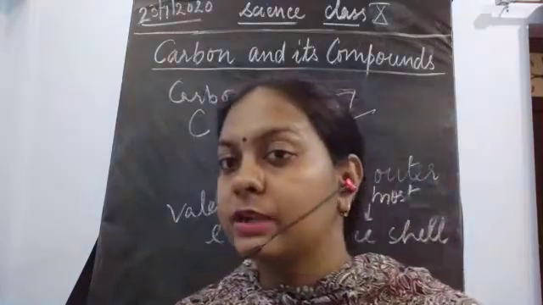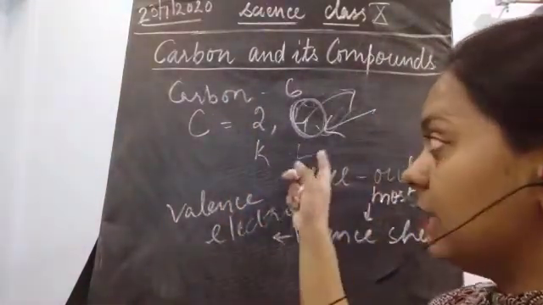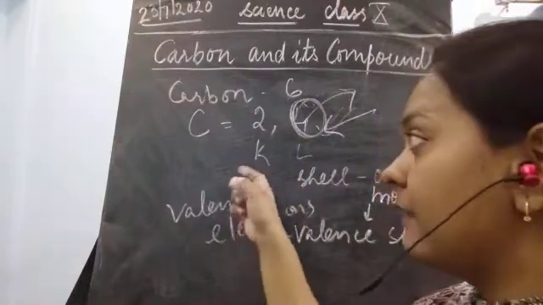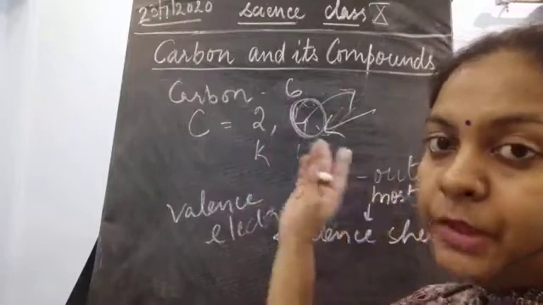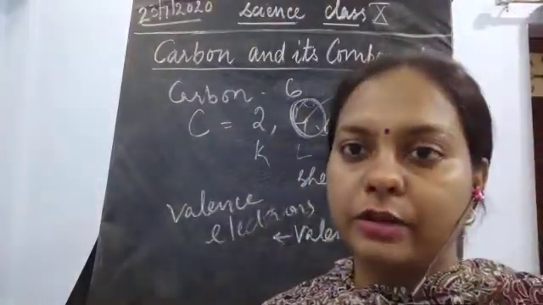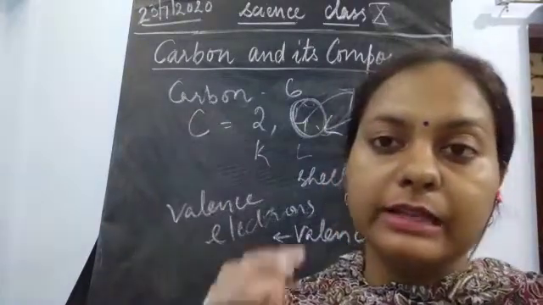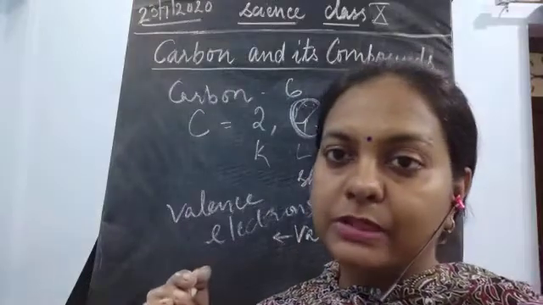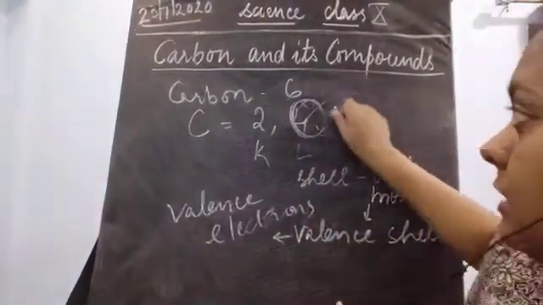Because it has an incomplete shell. The K shell has 2 electrons, which is completely filled. What about the L shell? This L shell has 4 electrons in it. It means that it is still incomplete. And for completing this last shell, it requires 4 more electrons.